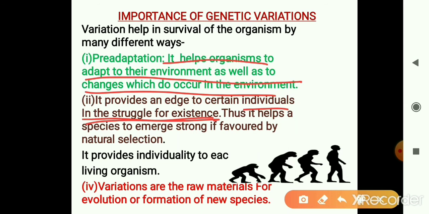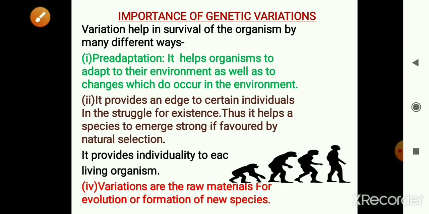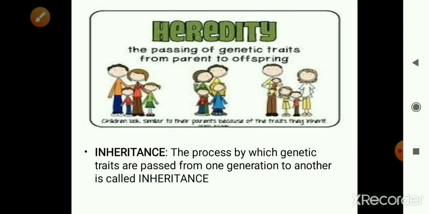Okay, nature selects those individuals which have favorable variation, and that is what is called natural selection. Then these individuals will again multiply and pass on that particular favorable variation to the next generation, and generation by generation you find that these variations accumulate, and thus they help in evolution and the formation of new species. Apart from that, variation also provides individuality to each and every living organism. It's because of the variation that exists amongst us that we are able to identify each other. Okay, so that's about variation, right?